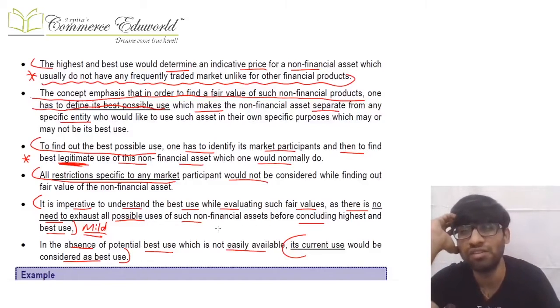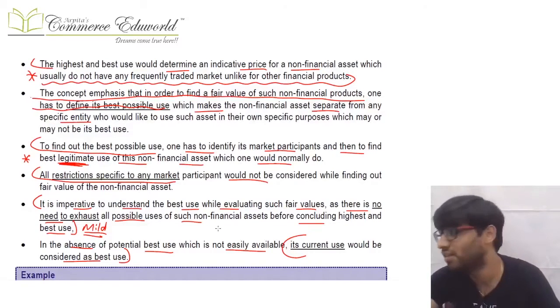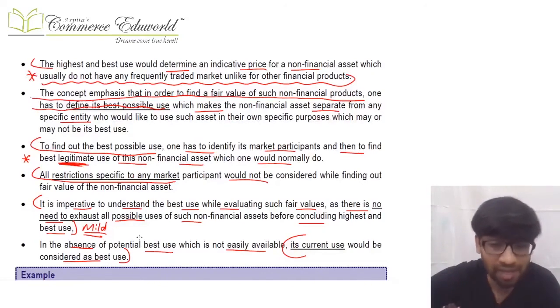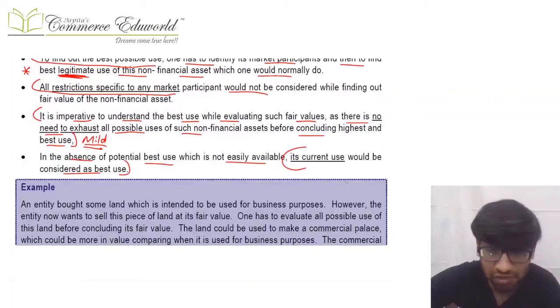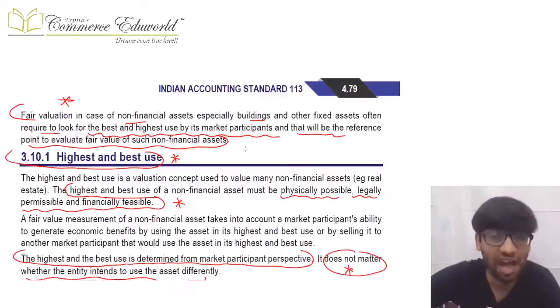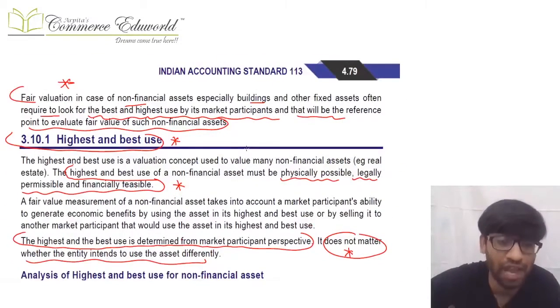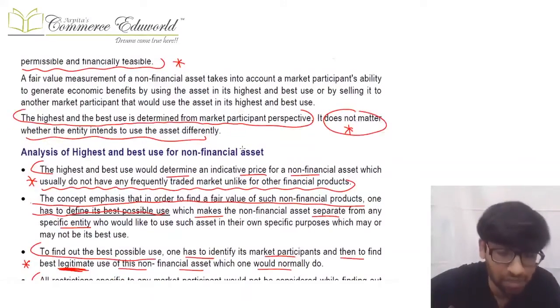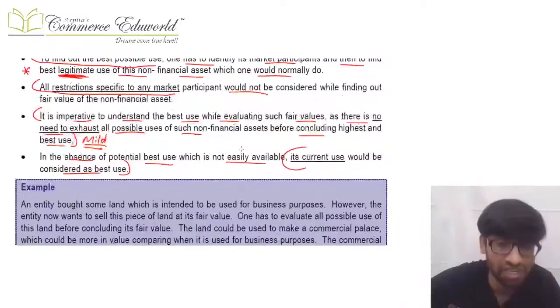If you have understood that these are the uses, and out of these this should be the best, management judgment is there, then you need not list any other use which you think is not important. Okay, sometimes if it is not possible to find the best use, even the current use can be considered as the best use. So this is a bit of theory, but yes, in case of non-financial assets, highest and best use can be a reference point for calculating the fair value of that asset, and that should be based on the market participant perspective and not just the entity's perspective.